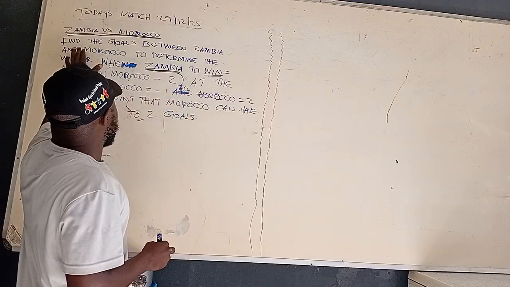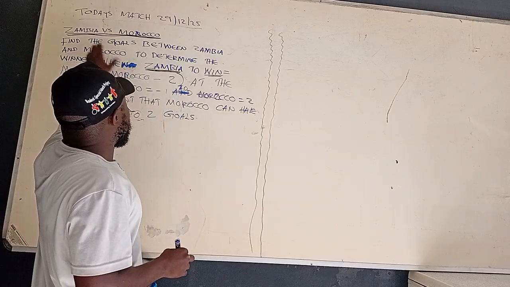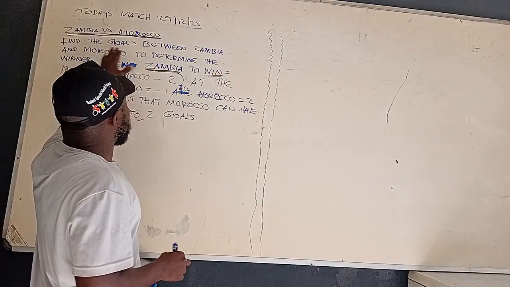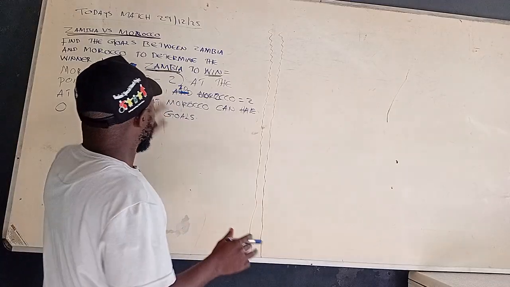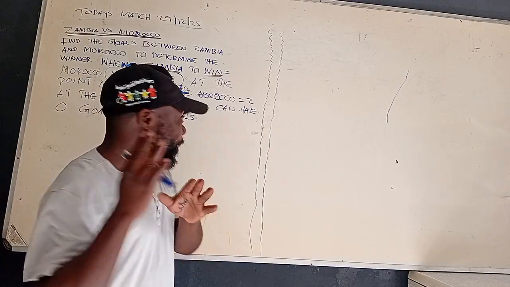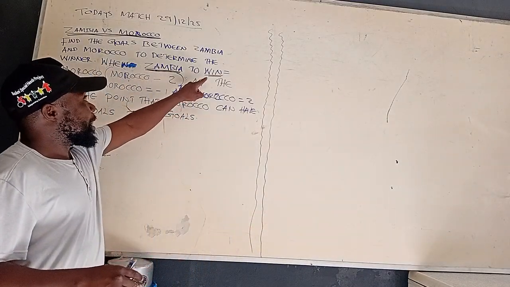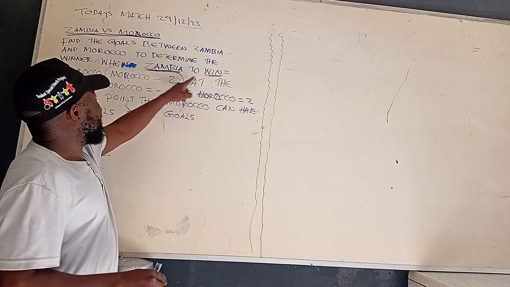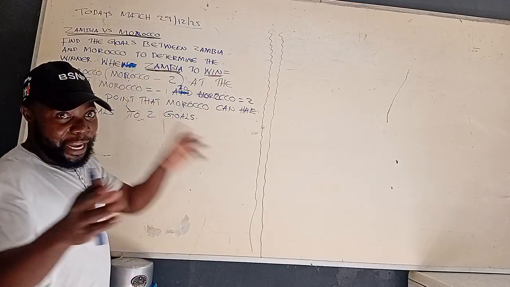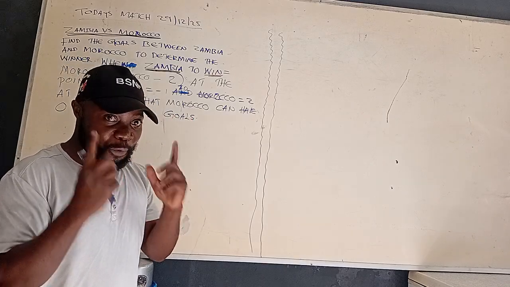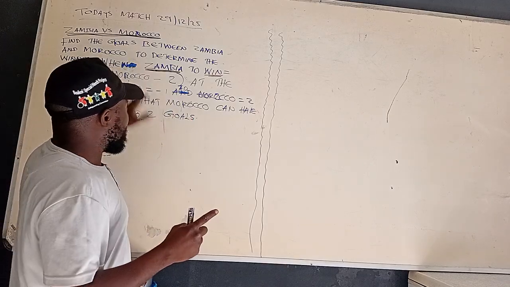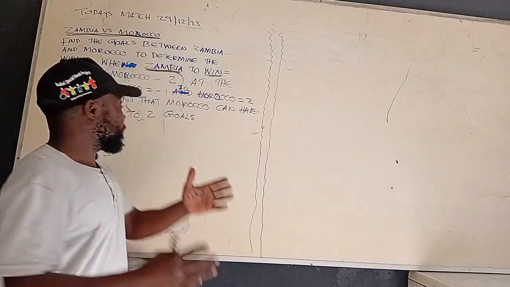So we are saying find Zambia versus Morocco. Find the goals between Zambia and Morocco to determine the winner. To determine the what? The winner. We need to find the goals first of all. Okay, that's the first thing, for us to determine who is going to win.